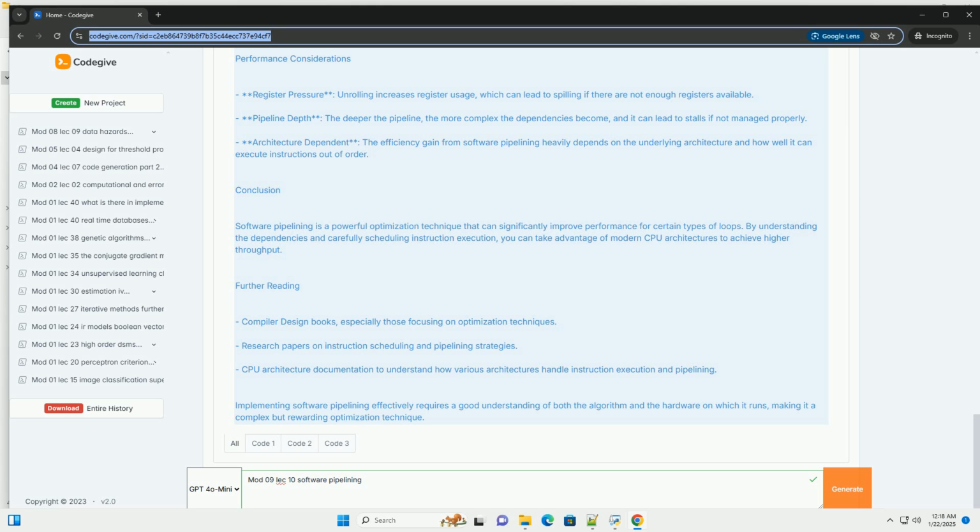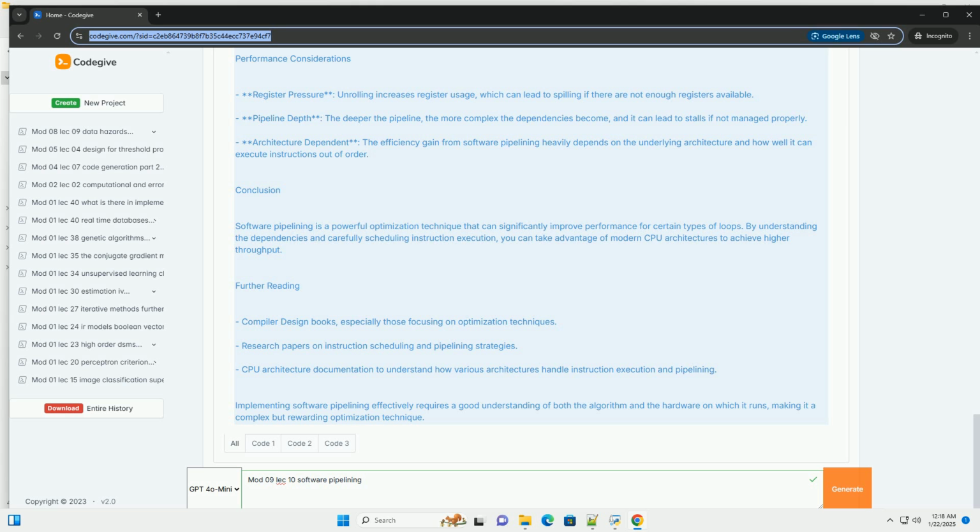Conclusion. Software pipelining is a powerful optimization technique that can significantly improve performance for certain types of loops. By understanding the dependencies and carefully scheduling instruction execution, you can take advantage of modern CPU architectures to achieve higher throughput.